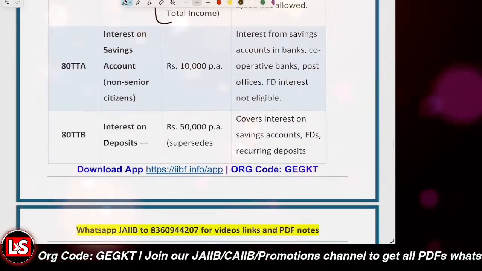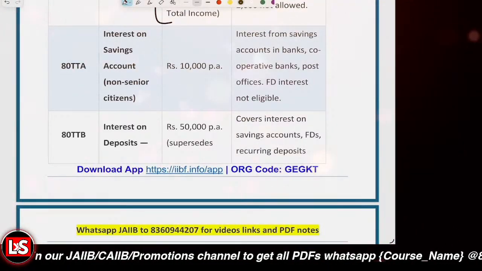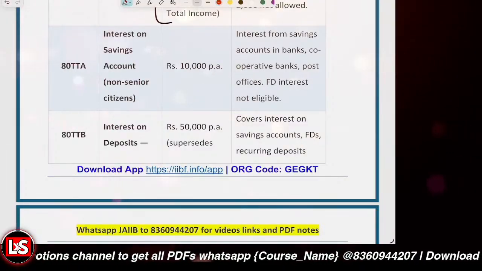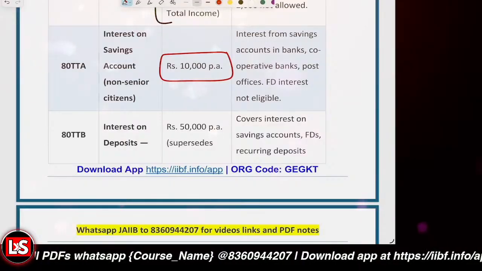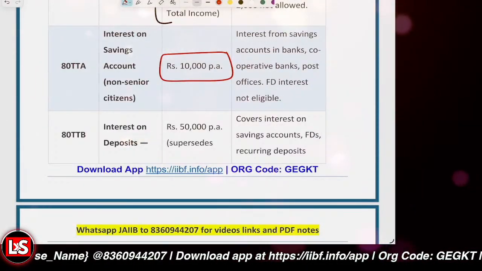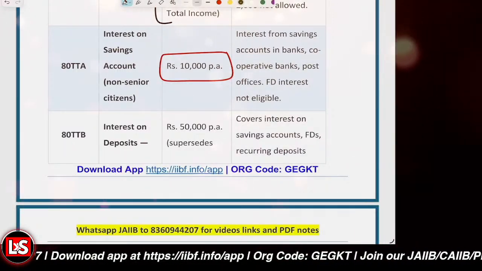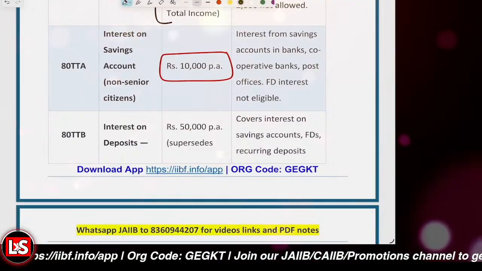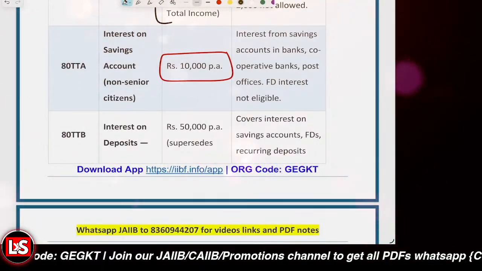And if we talk about 80TTA, it is basically the interest earned on saving accounts. For the senior citizens, the limit is given to be rupees 10,000 per annum. That is the limit given for the interest earned by the senior citizens on saving accounts. These are very important points, right? So definitely we should have an idea about 80TTA.